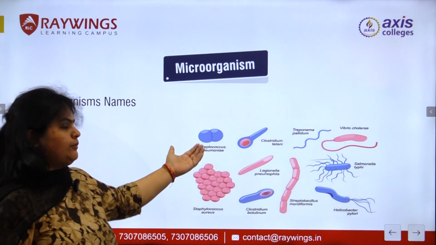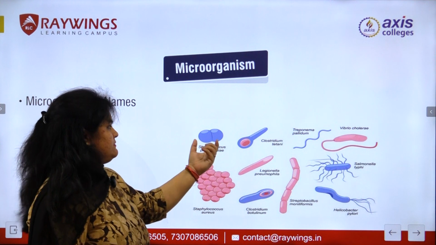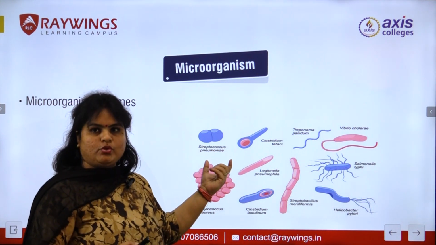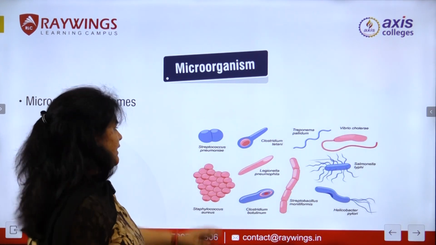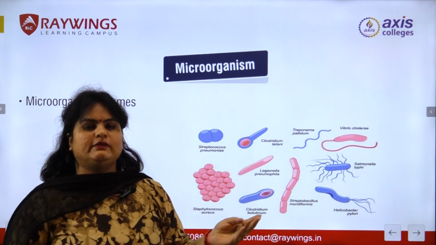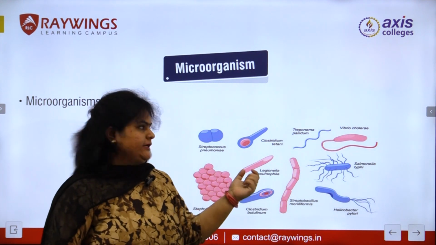Like this Streptococcus pneumoniae, that causes pneumonia. So this is the type of structure that Streptococcus pneumoniae has, which causes pneumonia. Then this is Clostridium tetani. This is the bacteria responsible for causing tetanus. So this is the structure of Clostridium tetani.